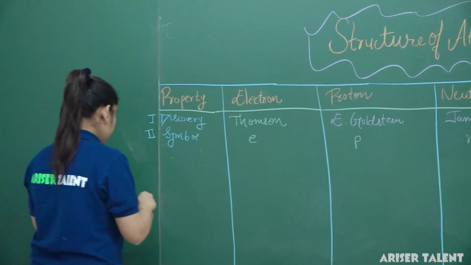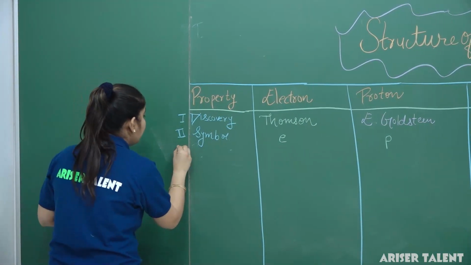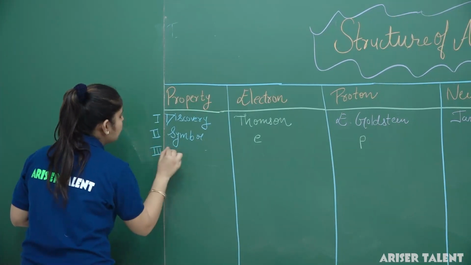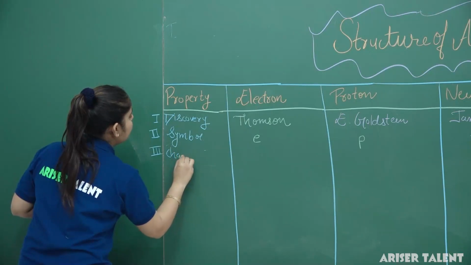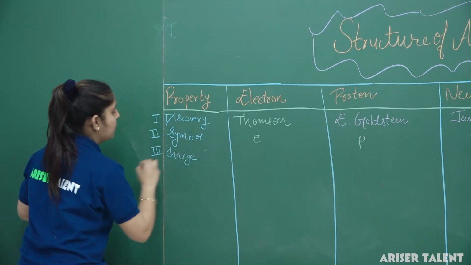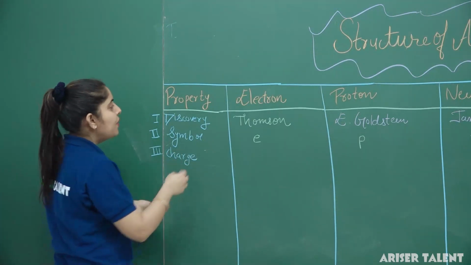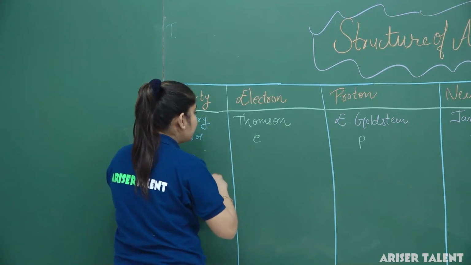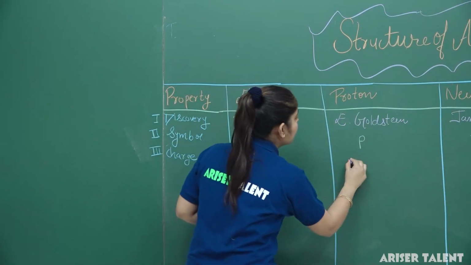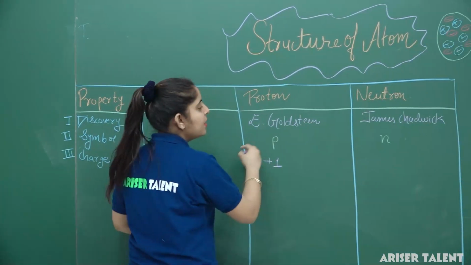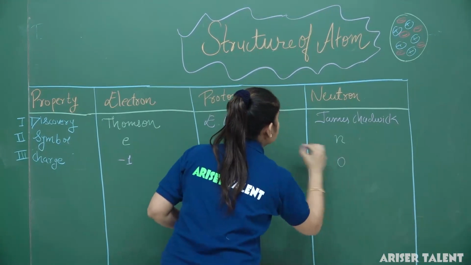The third characteristic is the charge on them. The electron has a charge of -1, the proton has a charge of +1, and the neutron has 0 charge.